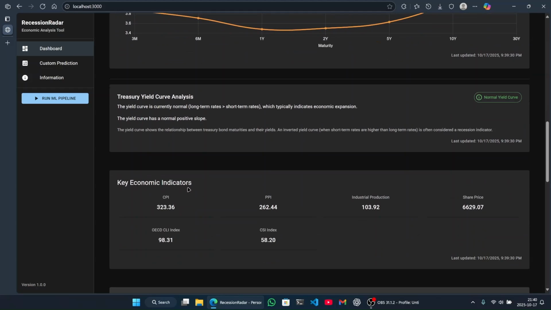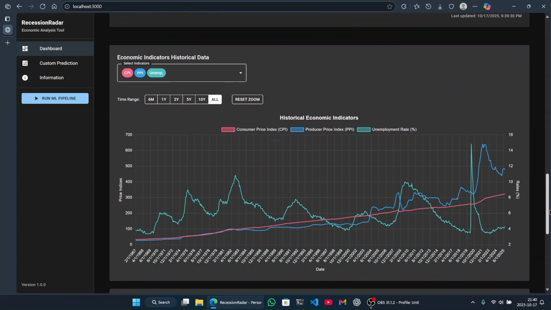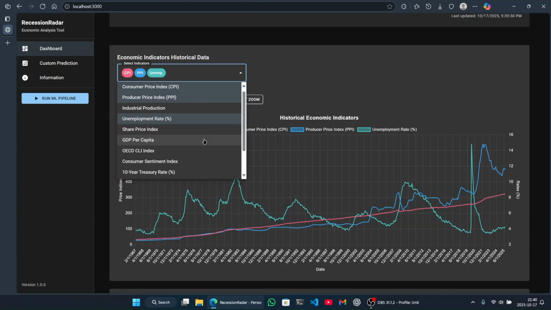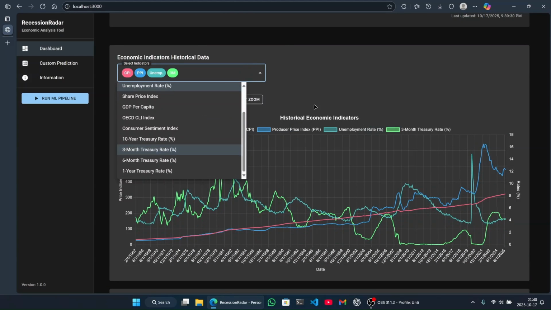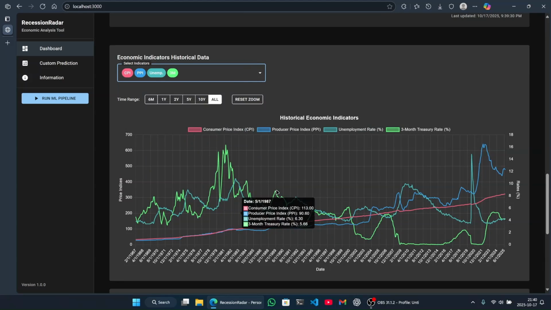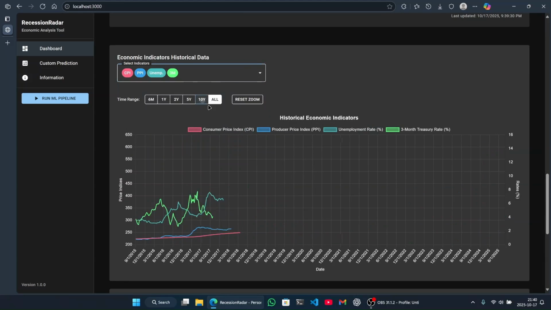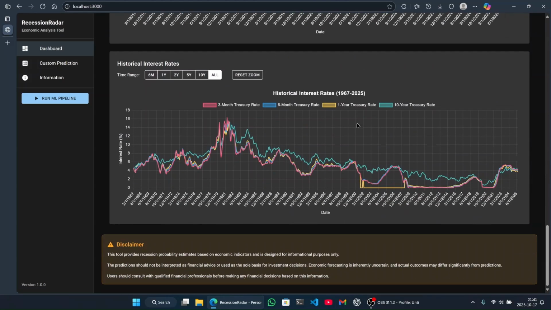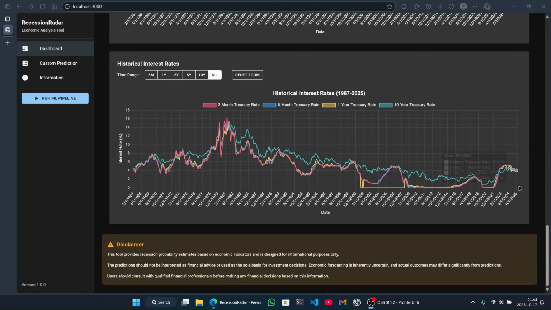These are the key economic indicators we used in the ML pipeline. These are the latest values. This is a chart showing historical data for the economic indicators we used in the ML pipeline. We can deselect what we show in the chart and view the data for a specific time period like that. And this is also historical interest rates. You can also view the historical ones like that. And all these values are fetched from the FRED API.